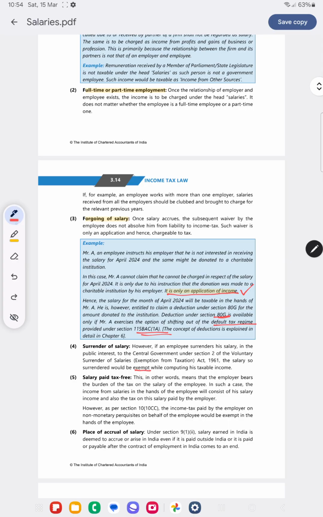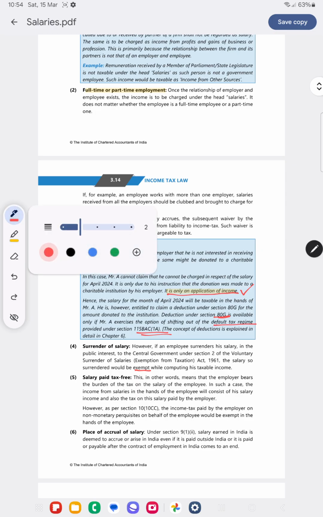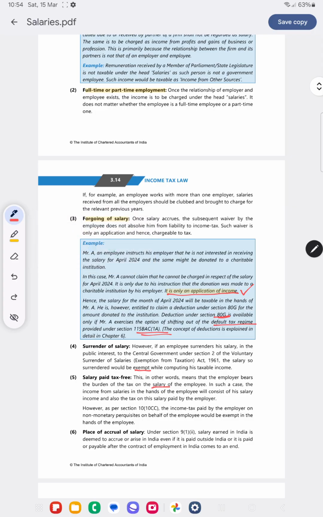Salary paid tax free. Suppose the employer has paid tax on my salary, then will that be included in my salary? Yes. If the employer has paid tax on my salary, my salary will include the salary as well as the tax portion which the employer has paid.